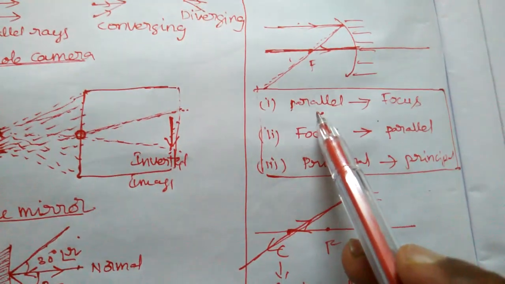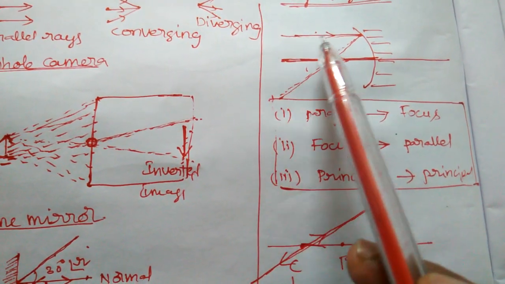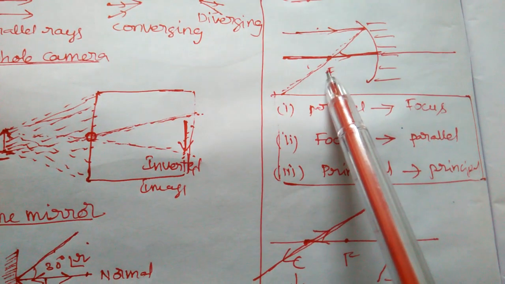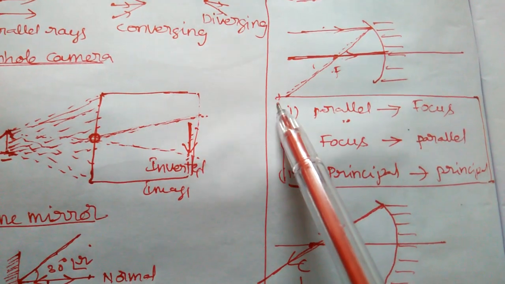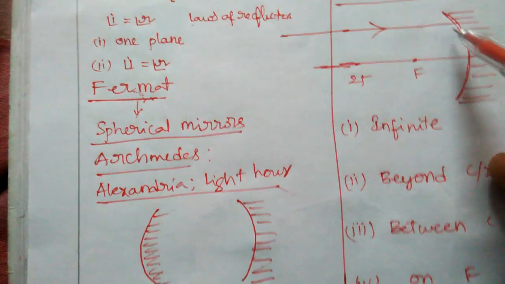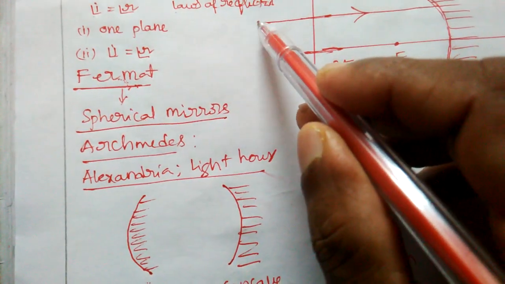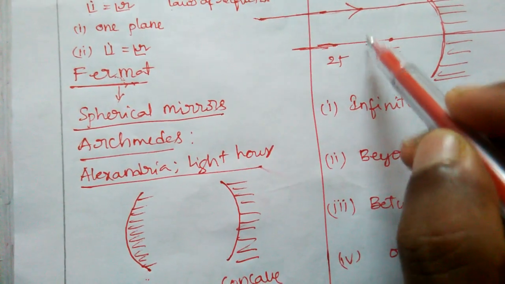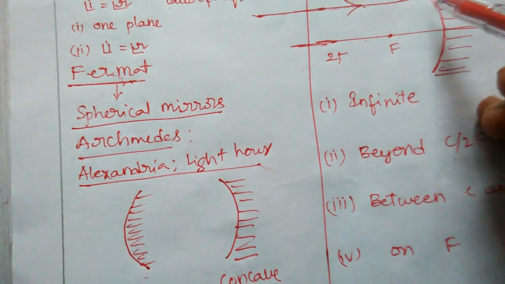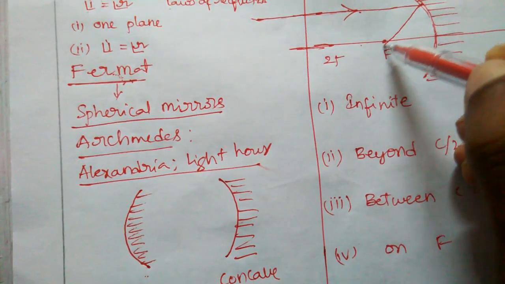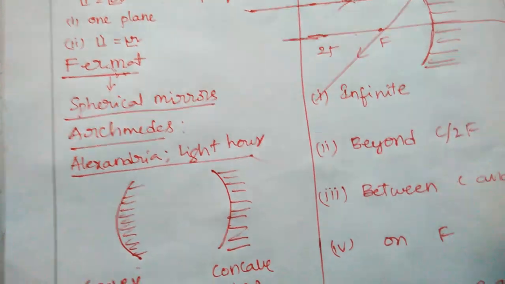As per the first condition, the line passing parallel to the principal axis must pass through the focus. Here it is coming from infinite distance and passing parallel to the principal axis. Definitely it should come through the focus, isn't it?